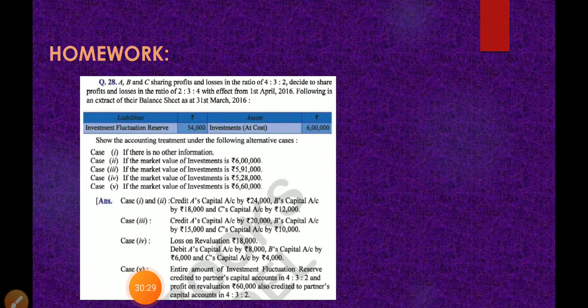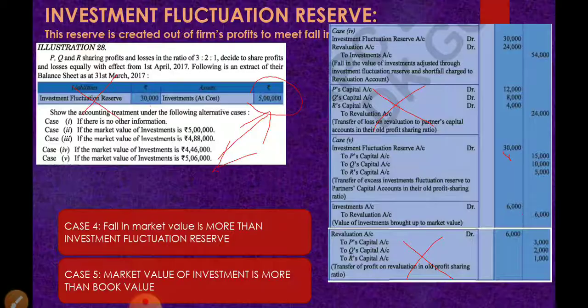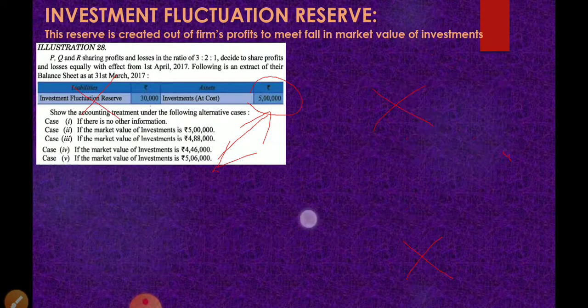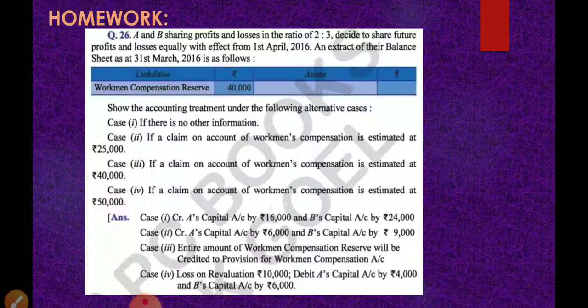Now there is one thing that I want to tell you. Whatever I explained in this video for workman compensation reserve or investment fluctuation reserve, this was as per case 1. But if you have case 2 in the question, then what will you do? What is case 2? The reserve will continue to appear in the same value. We will not close the reserve.